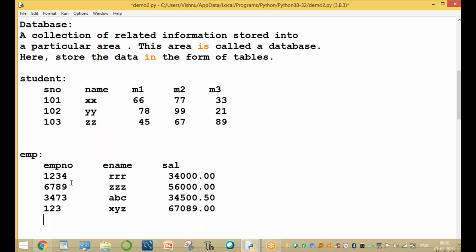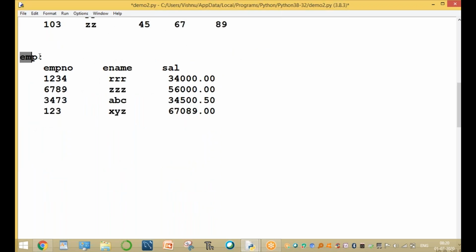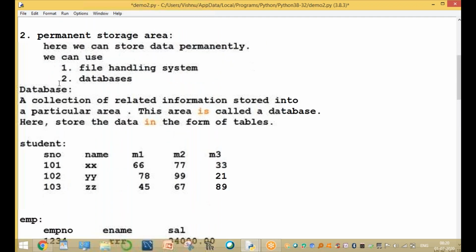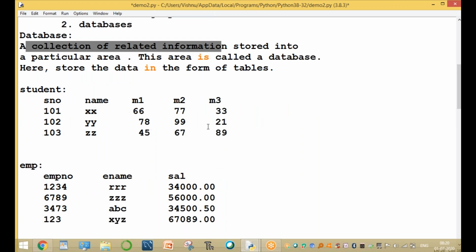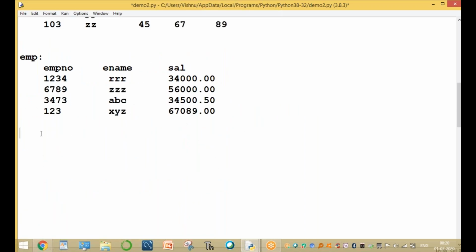What is EMP here? EMP is the table name. EMP NO, e-name and salary are all called column names or field names. This is the complete picture for a database. What is a database? A collection of related information stored in an area. Clear? So in any database, what are the different data types available?